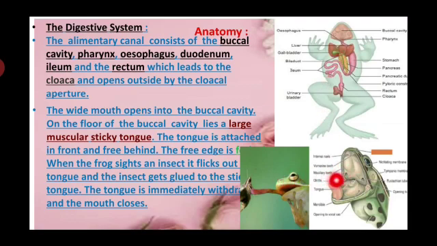So you have to see both of the pictures. Okay? So this tongue is attached with free edges forked.